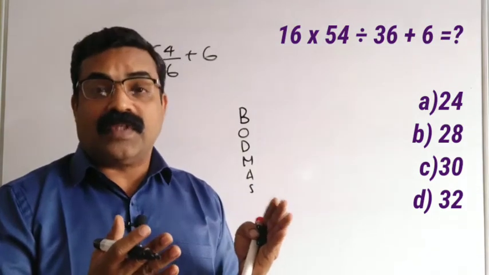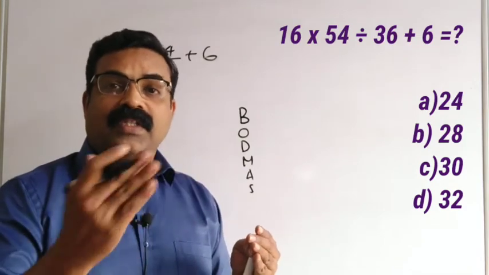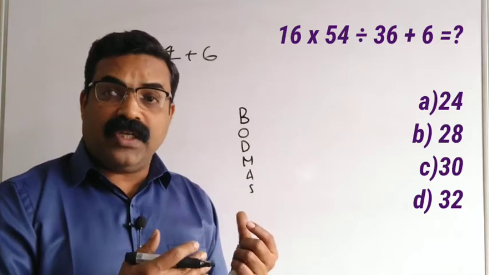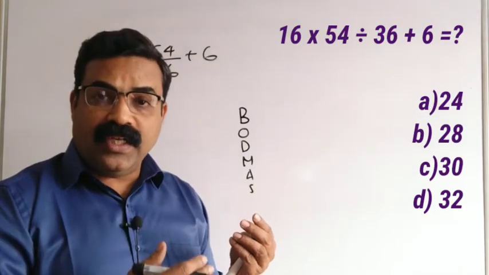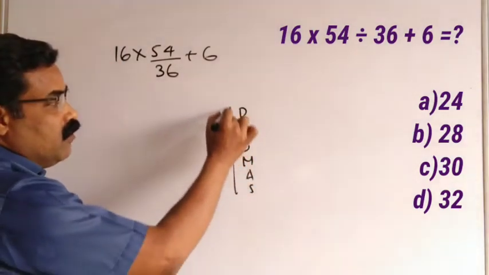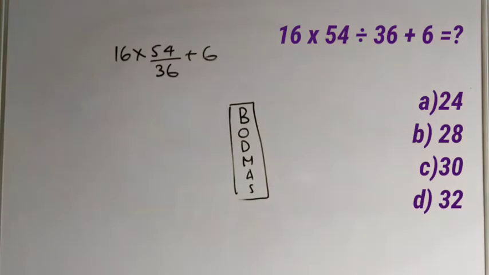First we solve the bracket, then 'of', which means multiplication, like 10% of a number. Then division comes before multiplication, multiplication before addition, addition before subtraction. So this order we have to follow. The rule is called the BODMAS rule. So here also we need to follow the same rule.